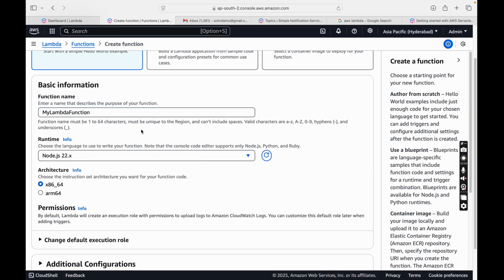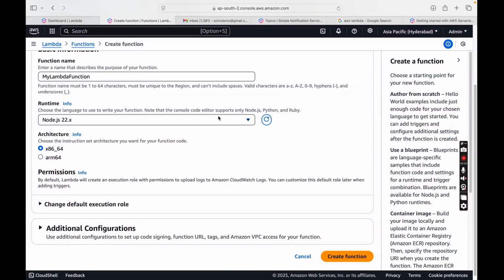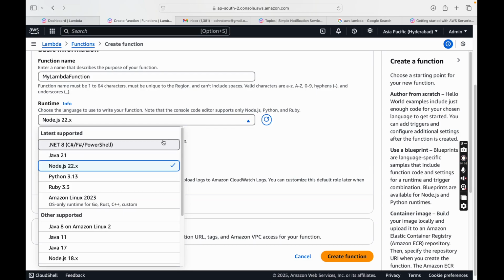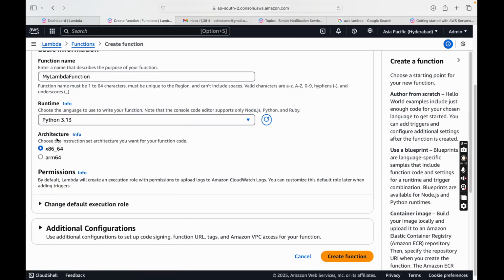Okay, now there is a need for a runtime environment. This function runs with the help of a supported language. These are the languages that have support for the function, like .NET 8, Java 21, Node.js, Python and so on. I'll go with Python. And on which architecture should it run? There is a processor architecture, because the function also runs inside AWS, so there is still a need for compute and memory, which is AWS managed, right? These are the architectures you can select.